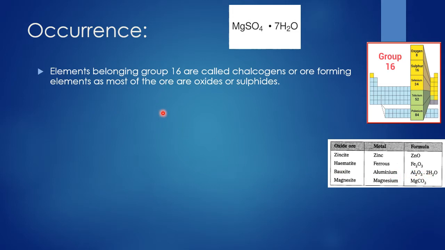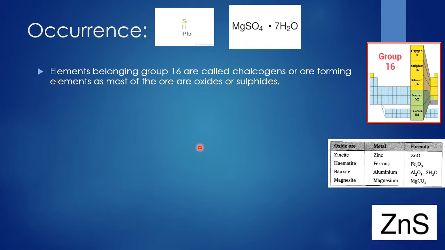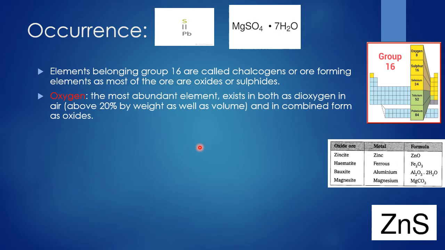So it shows that the elements belonging to group number 16, mainly oxygen and sulfur, are ore forming elements, as well as many other ores like galena, formula is PbS. The ore of lead is PbS, a sulfide ore. Another one is zinc blende, another ore of zinc other than zincite, that is ZnS. So all these show that they can be called chalcogens.